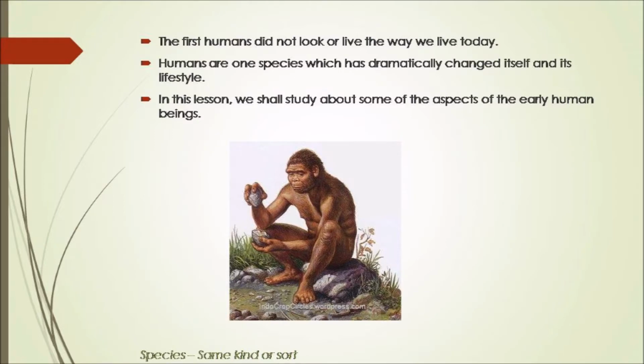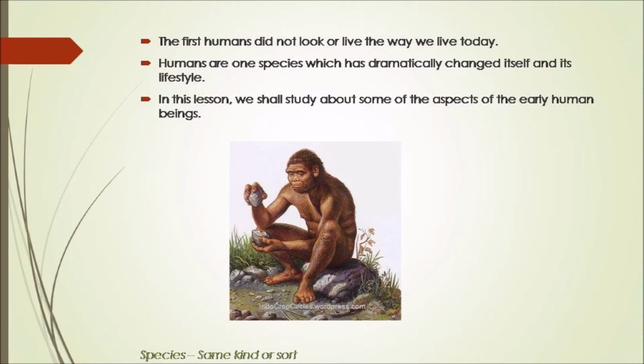Children, have you seen the picture of an early human? Yes, this is the picture of an early human. Do they look the same way as we are? No. The first humans did not look or live the way we live today. Humans are one species which has dramatically changed itself and its lifestyle.